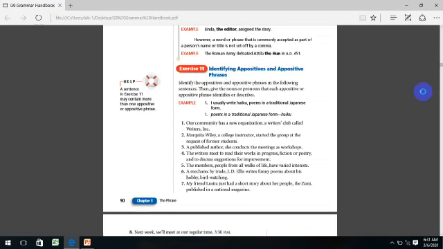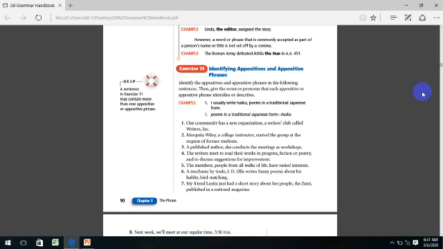Guys, I want you to open your books, page 90, and let's go to exercise 11. Identify the appositives and appositive phrases in the following sentences, then give the noun or pronoun that each appositive or appositive phrase identifies or describes. Number 1. Our community has a new organization, a writers club called Writers Inc.